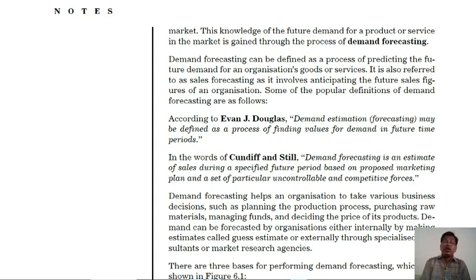It is also referred to as sales forecasting as it involves anticipating the future sales figures of the organization. Some of the proper definitions of demand forecasting are as follows. According to Douglas, demand estimation may be defined as a process of finding value for demand in a future time period.